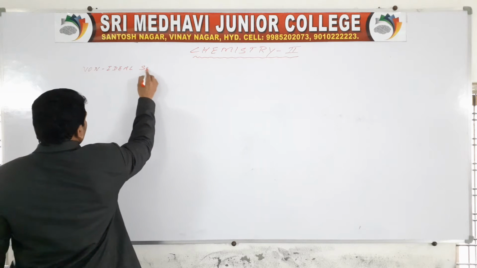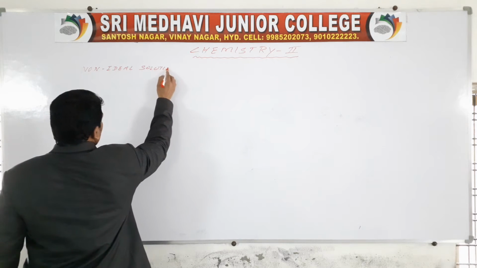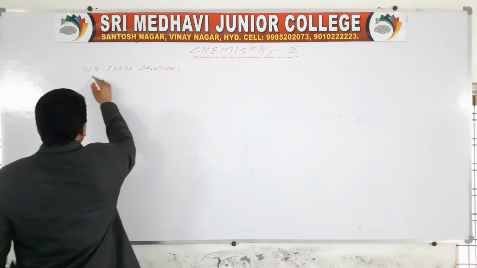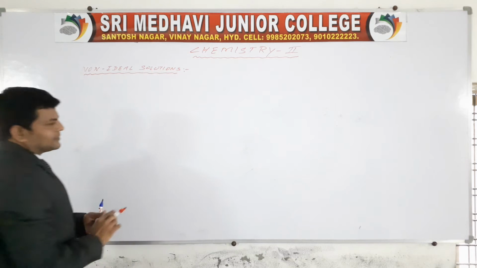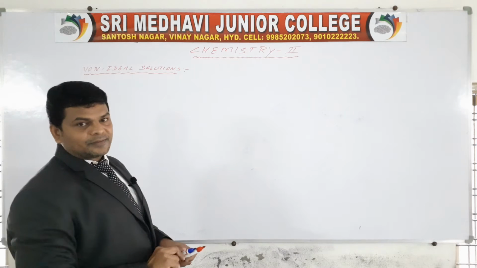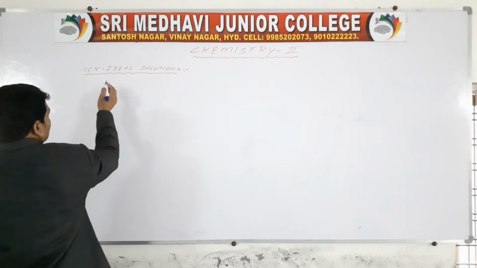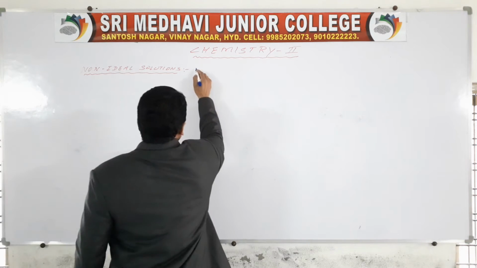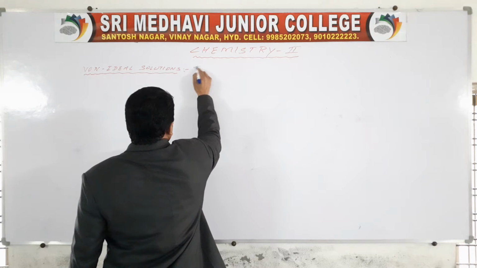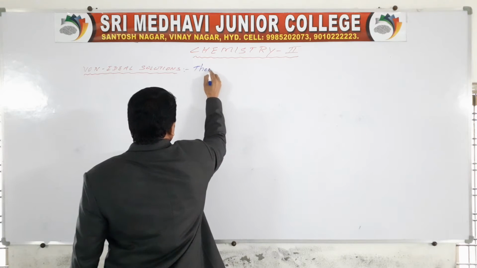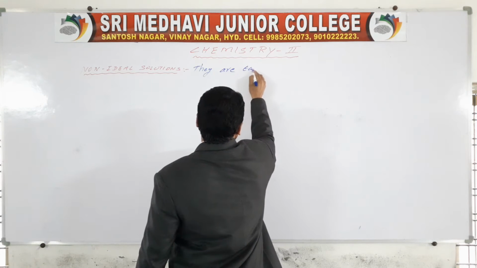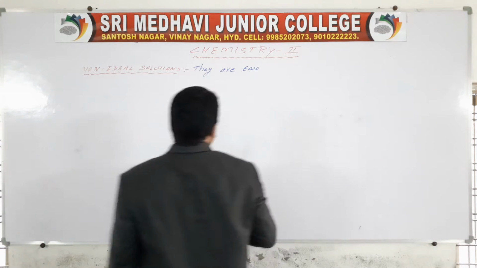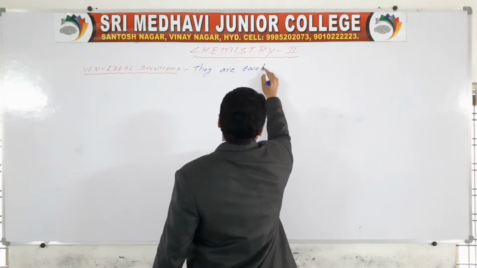Non-ideal solutions. Okay, non-ideal solutions, there are two types. How many types? Two types.